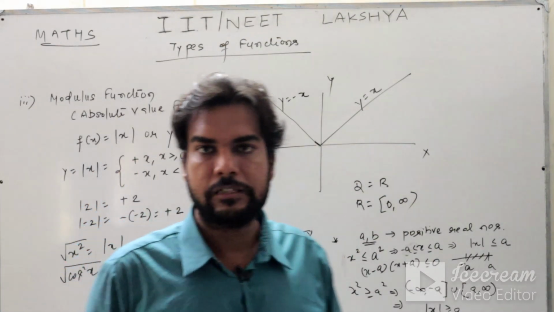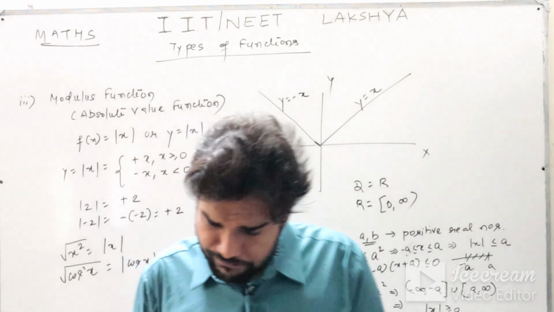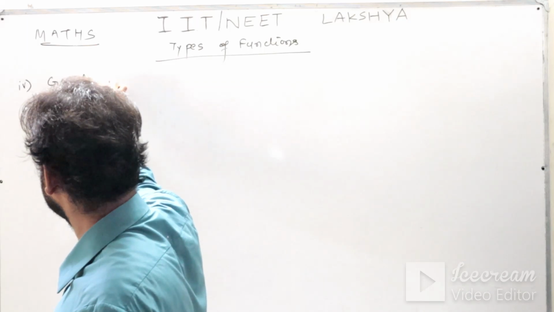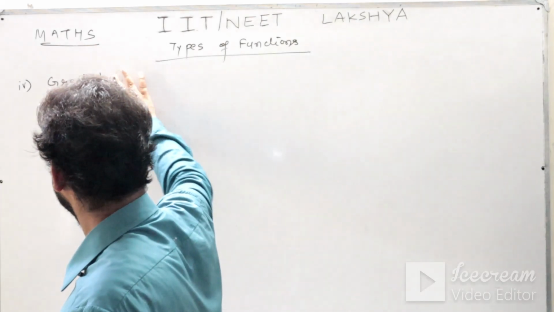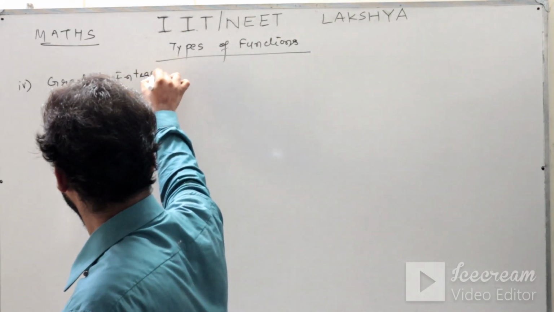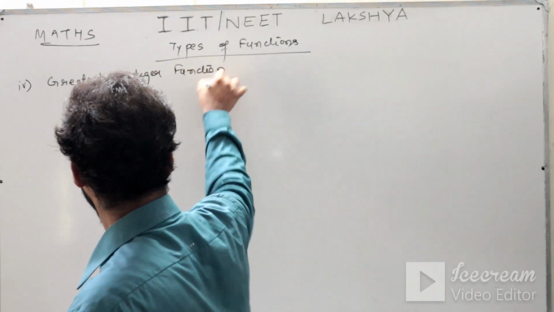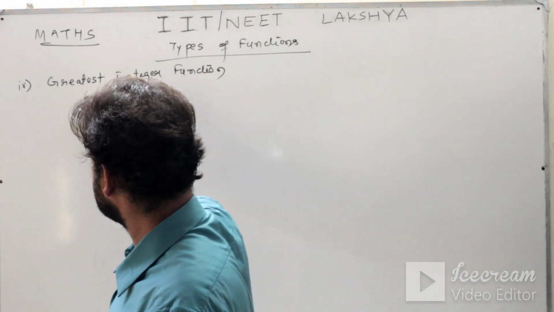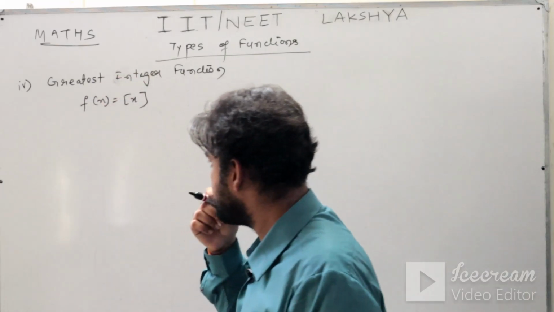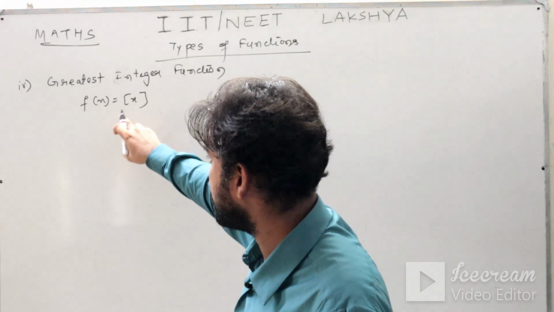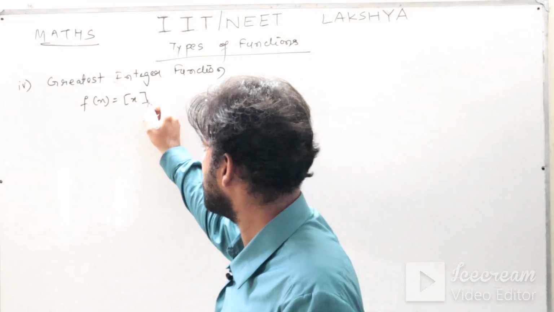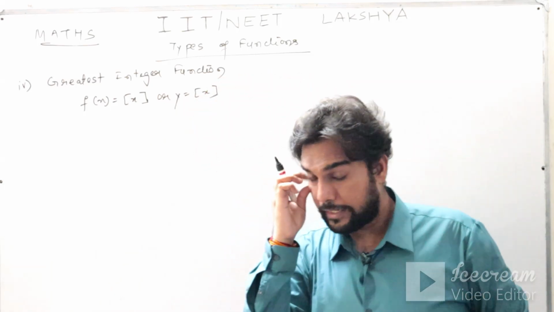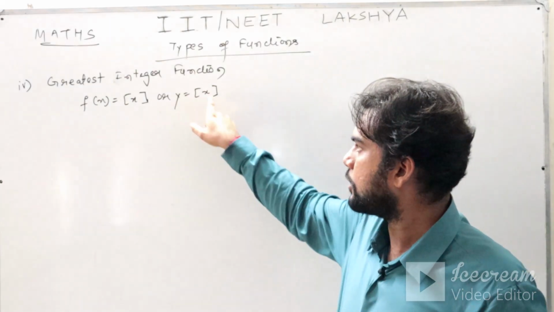Now let us move to the greatest integer function and then the fractional part of x. Note it down. The next function is the greatest integer of x, or the greatest integer function, GIF, which is denoted like this: f of x is equal to box x, or you can write y is equal to box x. We can pronounce it as box x, or you can call it the greatest integer function.